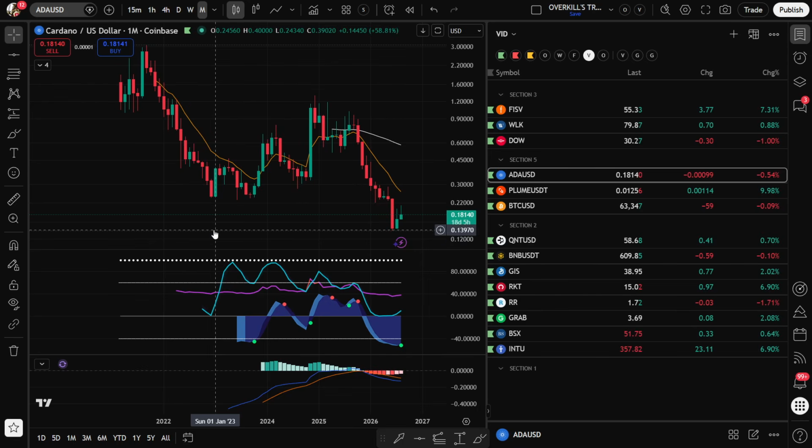I've heard great things about their technology, so on and so forth. But again, we are looking at technicals here. So if you believe in the long-term growth of Cardano, it has given a technical signal where we would want to be buyers.